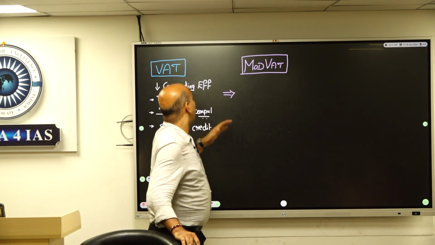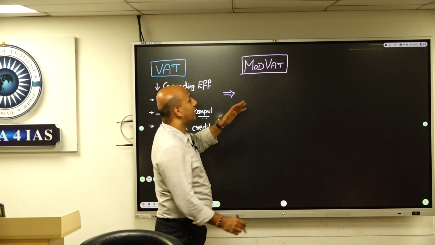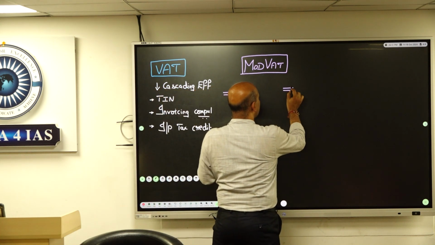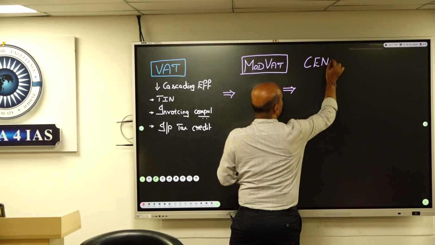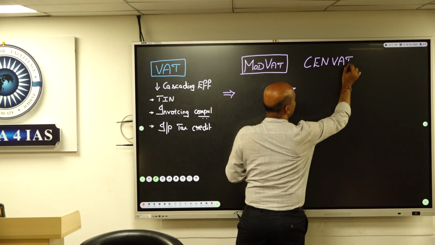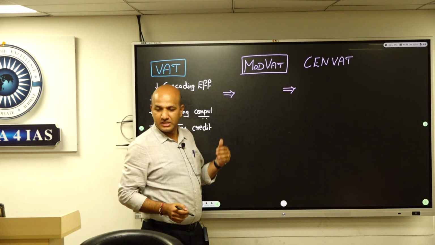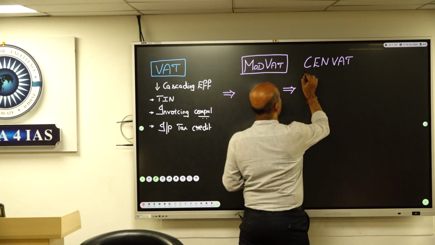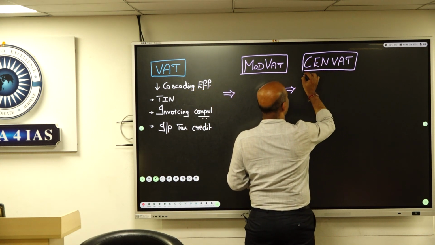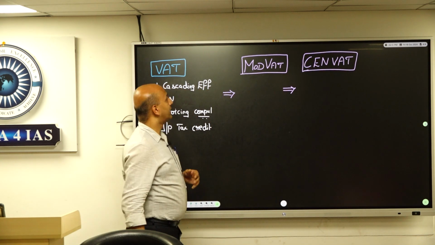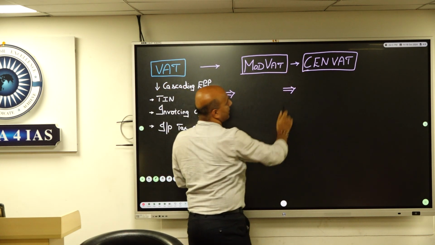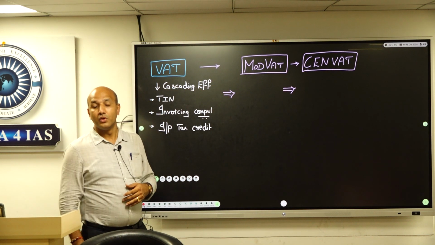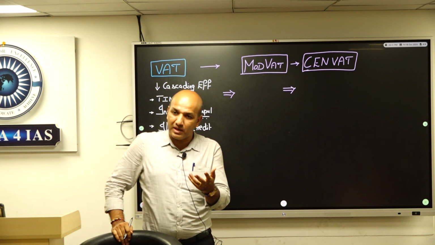So from VAT and mod VAT, we moved to a system which we call Cenvat. VAT was retained by states, and then we brought about a system called Cenvat. This is the transition that you see: VAT, mod VAT, to Cenvat. Cenvat also had better benefits.